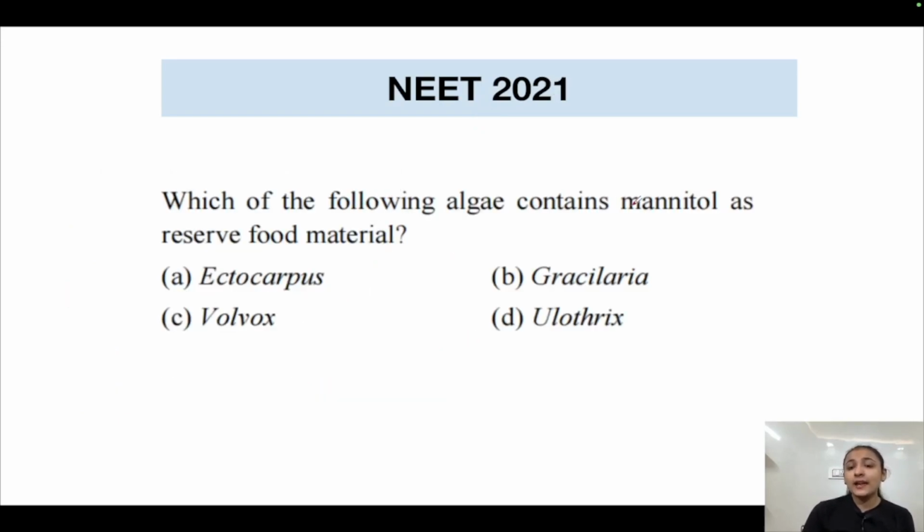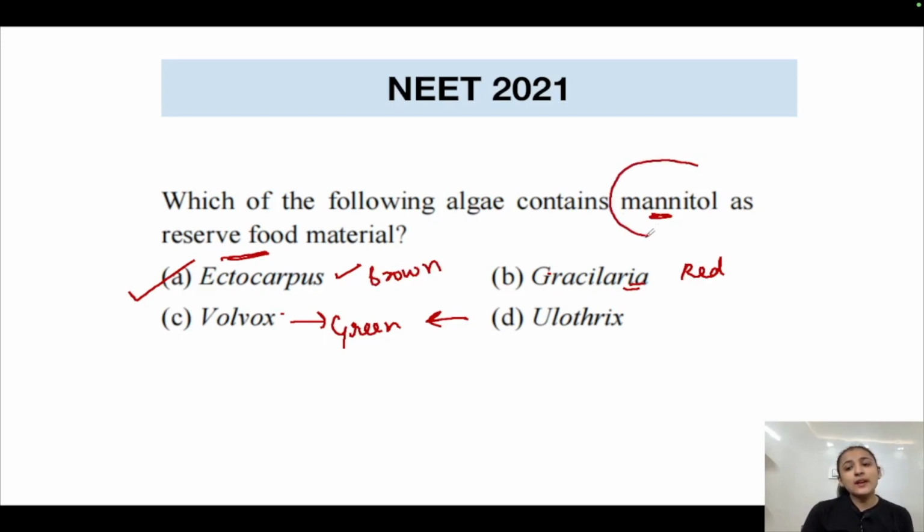Now, which of the following algae contains mannitol as the reserve food material? Ectocarpus, Gracilaria, Volvox or Ulothrix? Mannitol is the reserve food material in brown algae, and Ectocarpus is the brown algae. So the correct answer is option A, Ectocarpus. Gracilaria is red algae, and Volvox and Ulothrix are green algae. Only in brown algae is food stored in the form of mannitol or laminarin.